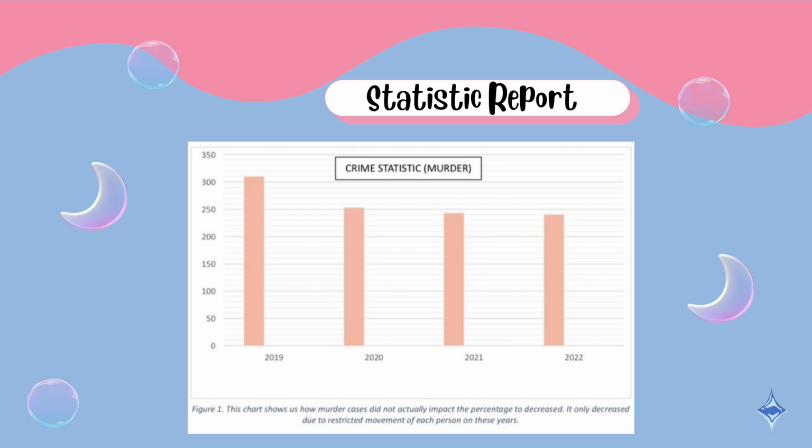So, starting from 2019, murder cases have been recorded with a total of 310 cases. However, in 2020, following the spreading of coronavirus and the Movement Control Order or MCO by the Ministry of Defense, the crime index decreased by 57 cases, which makes the total of murder cases in 2020 253.